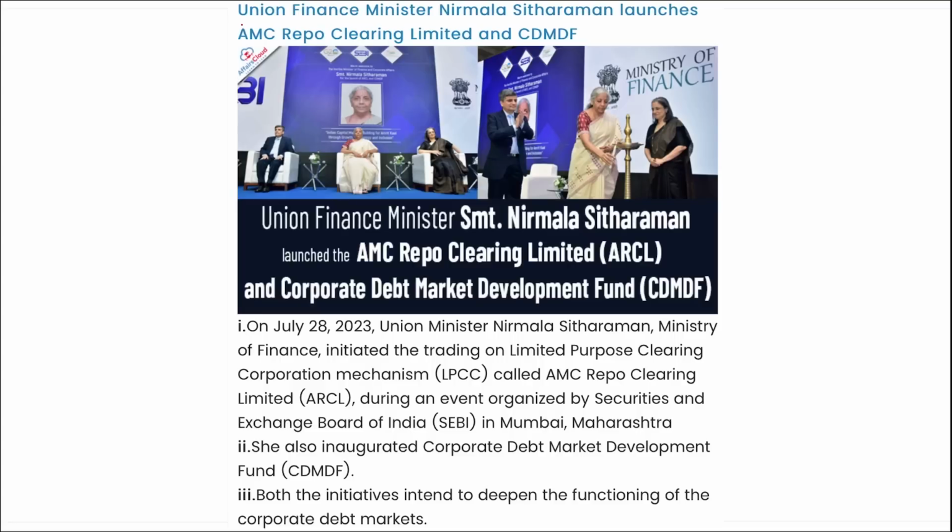Next, here you can see our Union Finance Minister Nirmala Sitharaman has launched AMC Repo Clearing Limited and CDMDF. What is CDMDF? It is your Corporate Debt Market Development Fund. Coming back, remember, who is our Union Finance Minister? Nirmala Sitharaman, right?